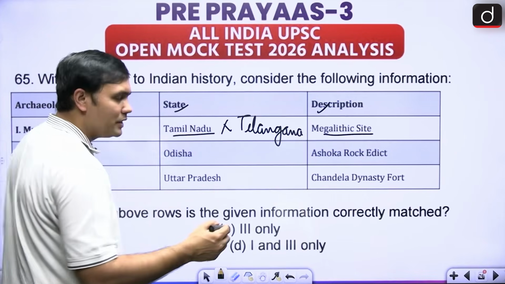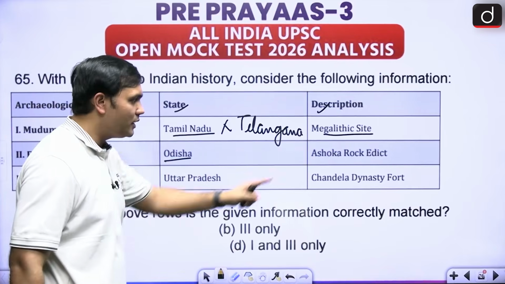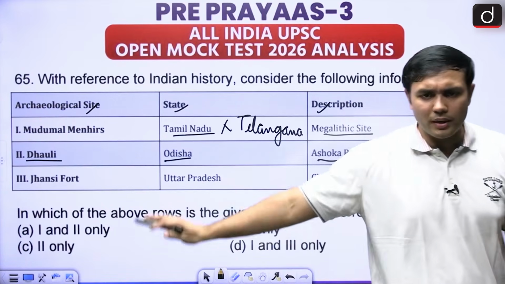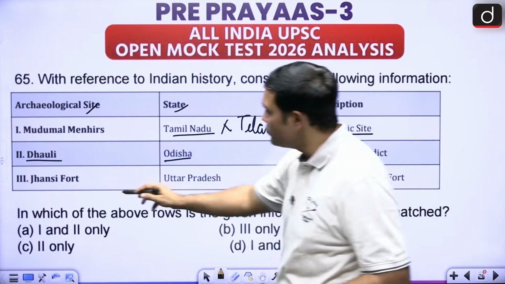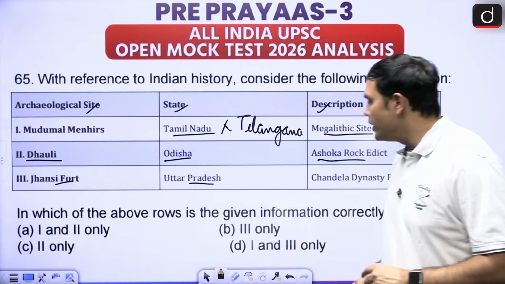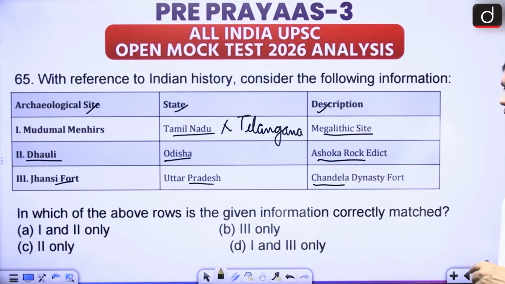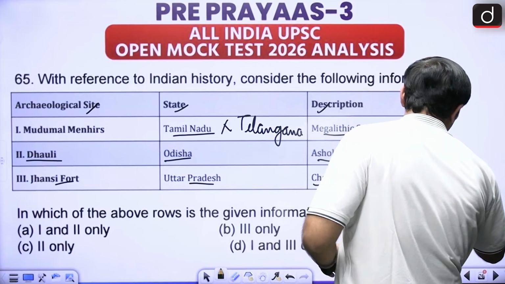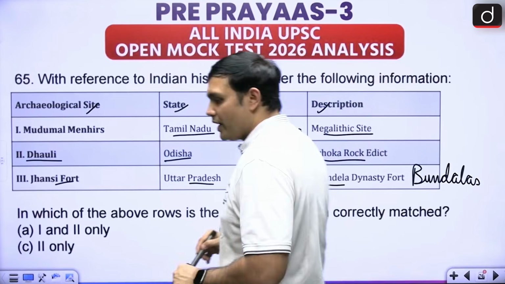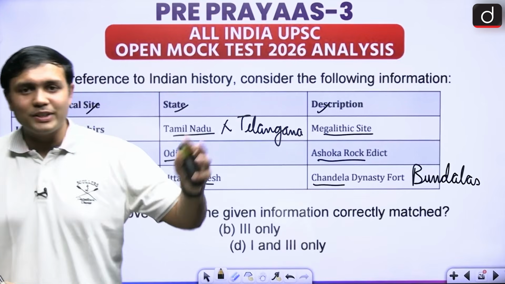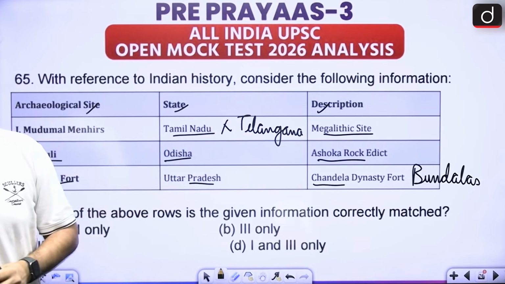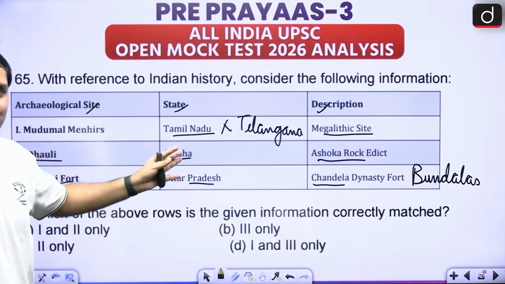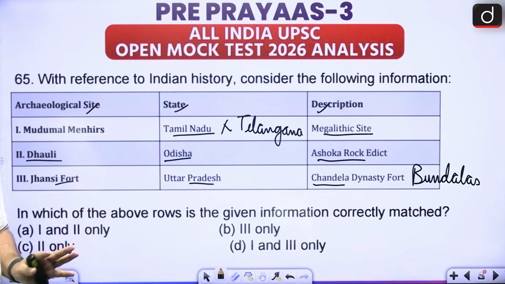Dholi. So of course, the elephant inscription of Dholi. This is in Odisha. It is an Ashokan rock edict, right? After the Kalinga War. So this is absolutely correct. Then there is Jhansi Fort, right? Jhansi Fort in case of the Chandel dynasty. This was the Bundelas, right? There is a very famous poem also with respect to Maharani Lakshmibai, right? So Rani Lakshmibai, if you remember that poem, you will also be able to answer this particular section.